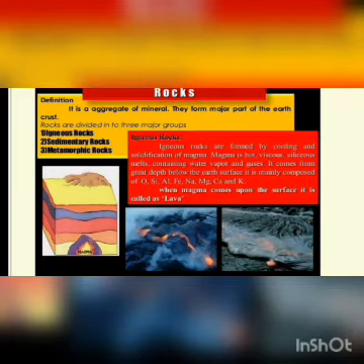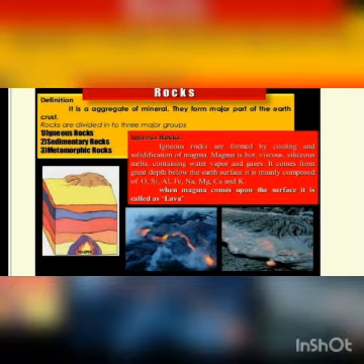Good morning, students. As we have started our chapter on rocks, minerals, and soil, we have already discussed rocks and the igneous rock. Igneous rocks are formed by the cooling and solidification of magma. And what is magma? Magma is a hot, viscous fluid that is present below the earth's surface. It is made up of different minerals.